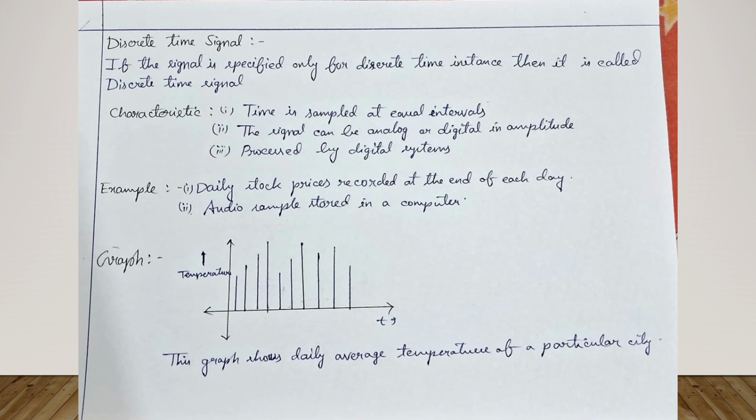Then we come to the discrete time signal. If the signal is specified only for discrete time instances, then it is called a discrete time signal. Characteristic: it is sampled at regular intervals. This signal can be analog or digital in amplitude, processed by a digital system. Example: daily stock prices recorded at the end of each day, or audio samples stored in the computer. This is the temperature graph of a particular day, and this is the discrete one.